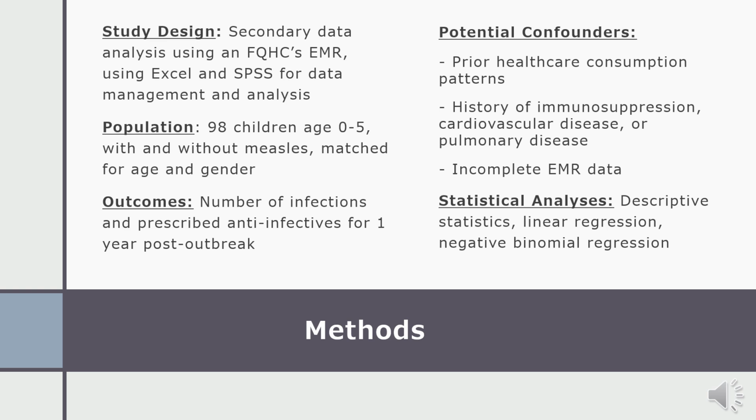Potential confounders included prior healthcare consumption patterns, history of immunosuppression, cardiovascular disease, or pulmonary disease, or incomplete EMR data. To minimize these potential confounders, I only included children who had demonstrated healthcare visits for 1 year prior to their measles diagnosis. I excluded all children with a history of immunosuppression, cardiovascular disease, or pulmonary disease, and I excluded all cases and controls that did not have complete EMR data. Finally, for my statistical analysis, I used descriptive statistics as well as linear regression.